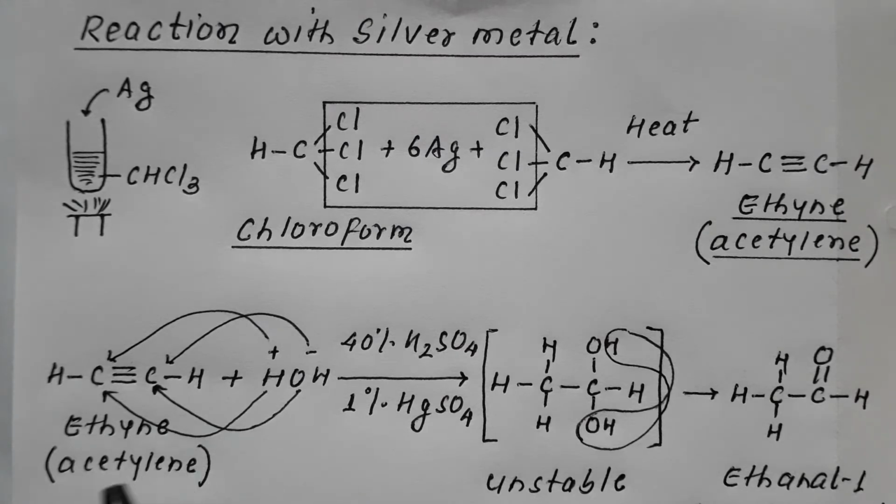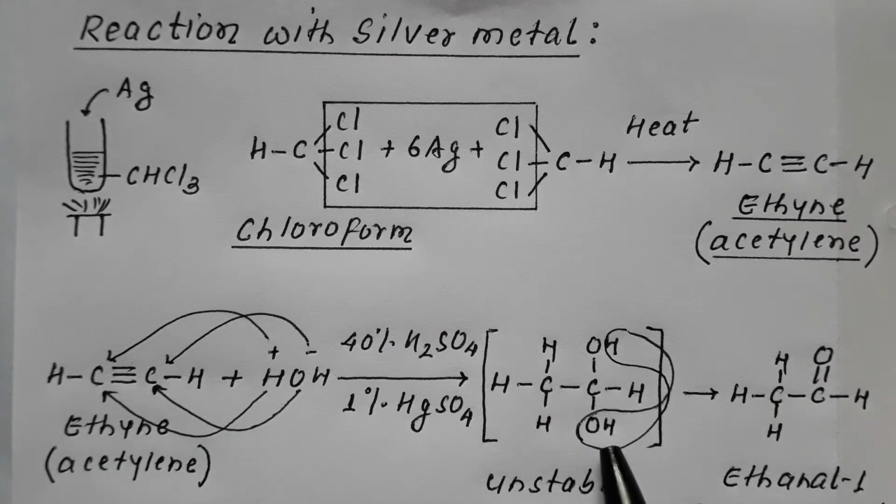So 1 molecule of ethyne reacts with 2 molecules of water, that is, 2 molecules of water get added to ethyne. The water is HOH, say H combines over here, OH combines over here, 1 water molecule. Second, say H combines over here, OH combines over here. So across the triple bond, 2 water molecules are getting added, resulting in formation of CH3CH(OH)OH. So this is CH3, CH, OH and OH.